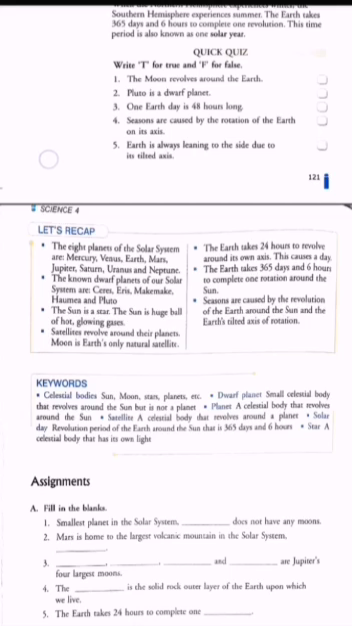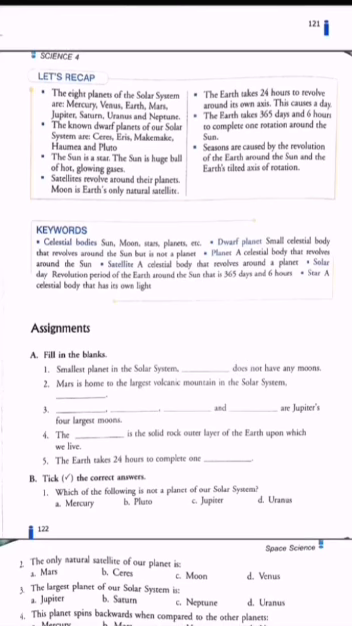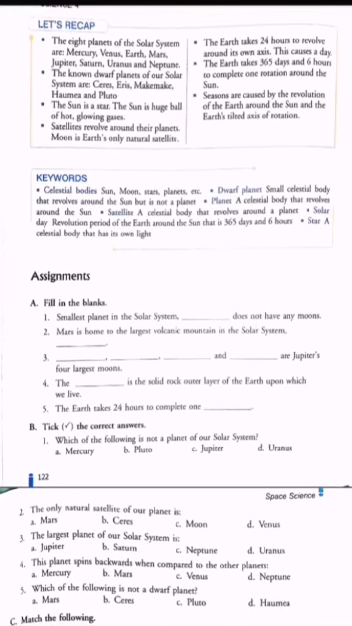Okay. Then, seasons are caused by the rotation of the Earth on its axis. No, it is false. It is due to the revolution, as I explained to you the difference between rotation and revolution in yesterday's class. Earth is always leaning to the side due to its tilted axis. Yes, it is true. So this was the quick quiz. Let us take this recap box and revise our chapter.